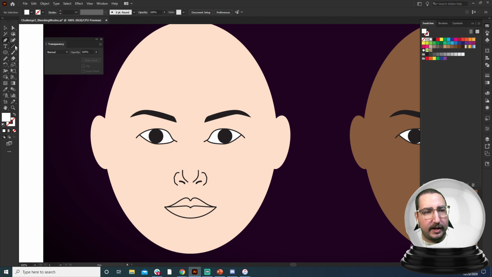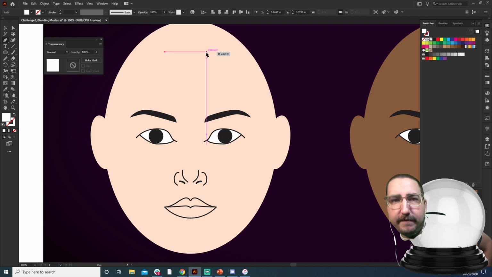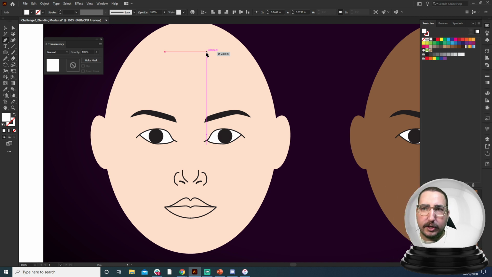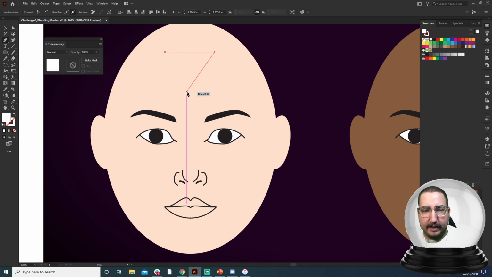That's right. So we're going to grab the pen tool here. And using the pen tool, we're just going to create some simple shapes. And this one is going to be a lightning bolt across the way. So we're going to click, and using the pen tool is very easy. It literally is saying start at this point, end at this point. So we'll pull it over here, and we're just going to make a lightning bolt.